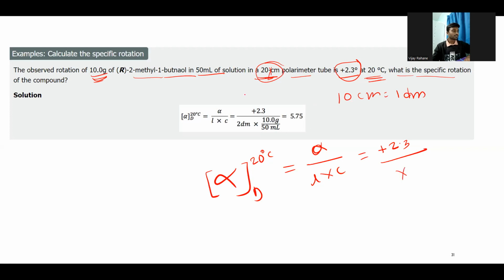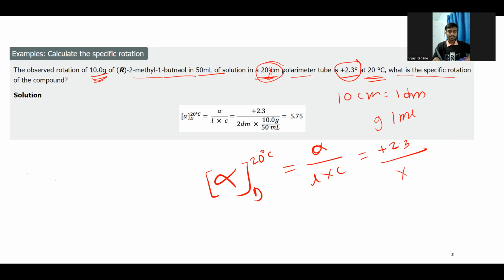multiplied by the concentration. Also, we need to write it in gram per ml. So always look at the units as well. Don't forget, it should not be gm, it should be g. This is a common mistake people always make when writing the examination.